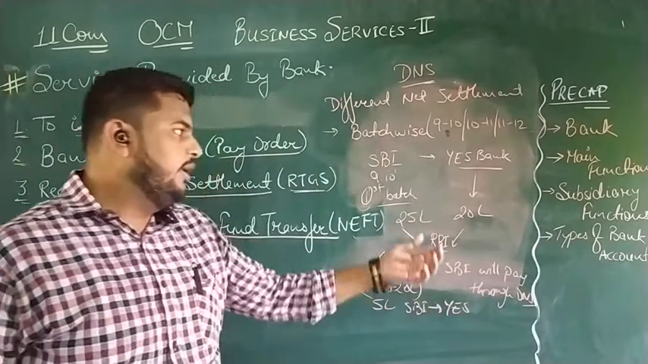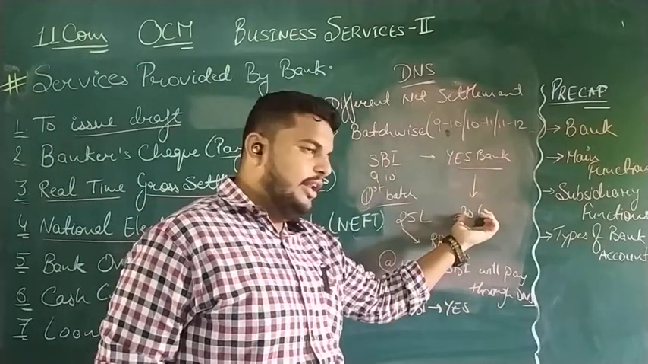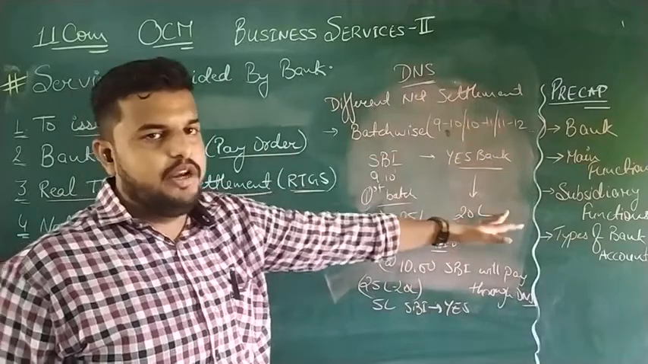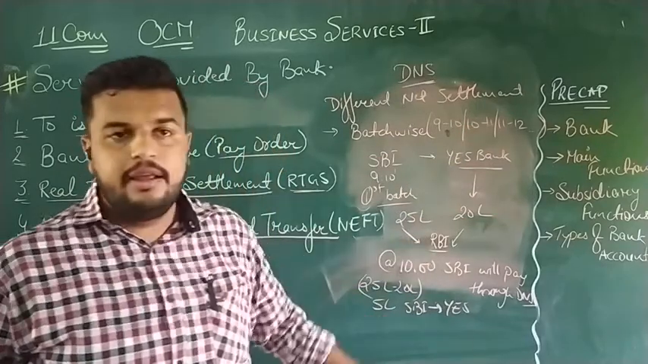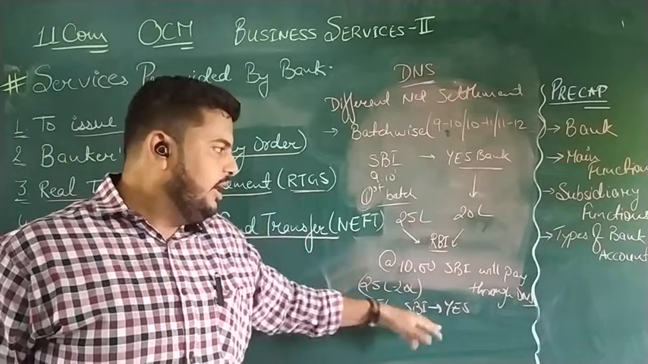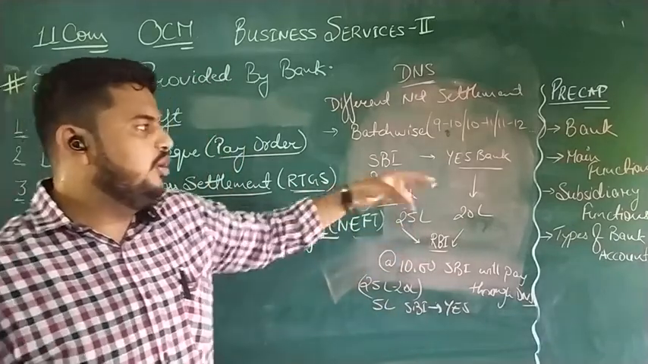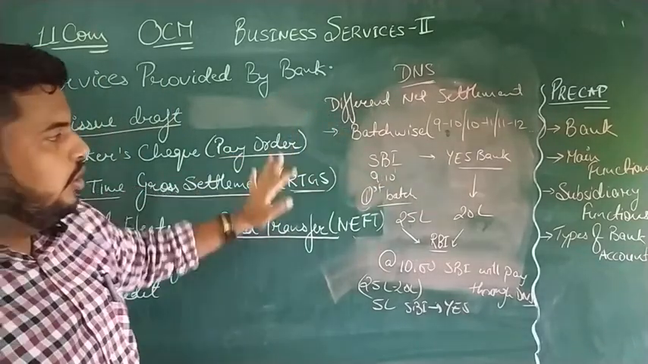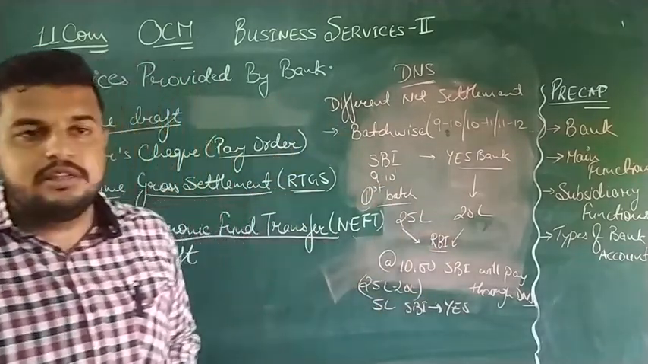So what will be happening? Yes Bank will have the 20 lakh request plus 5 lakhs, so those 25 lakhs will be remitted to the account number given by SBI. And SBI, out of this 25 lakhs, gives 5 lakhs to Yes Bank, and the remaining 20 lakhs will be transferred to the account number given by Yes Bank. So this is how the whole NEFT process works.